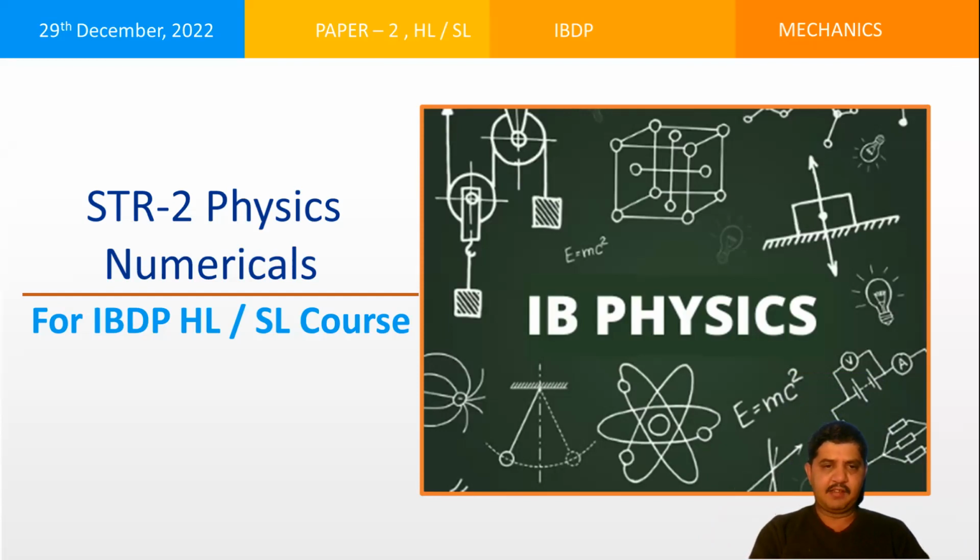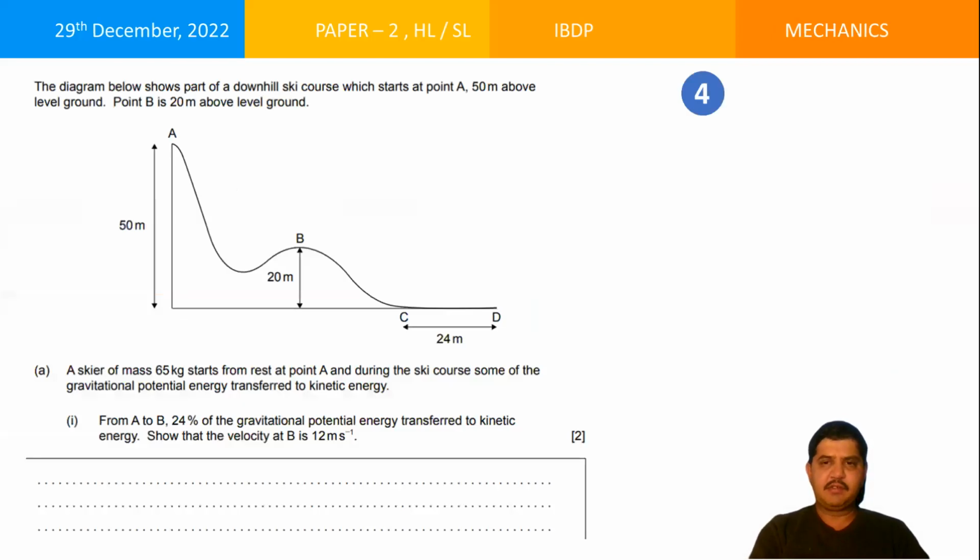Now, let us go to the second slide. The question states that the diagram shows part of a downhill ski course, which starts at point A, 50 meters above the level ground. So this height is 50 meters. Point B is 20 meters above the level ground. A skier of mass 65 kg starts from rest at point A.